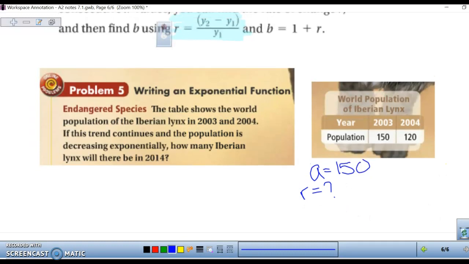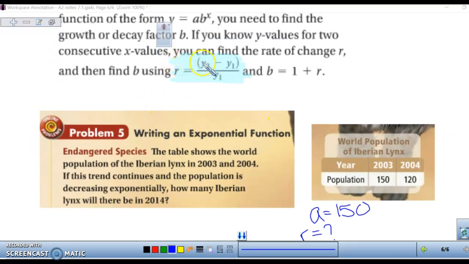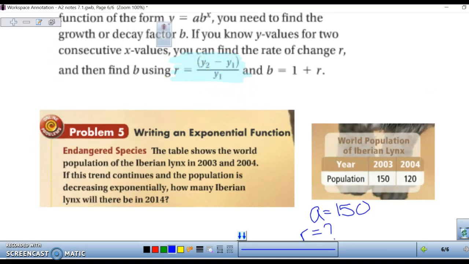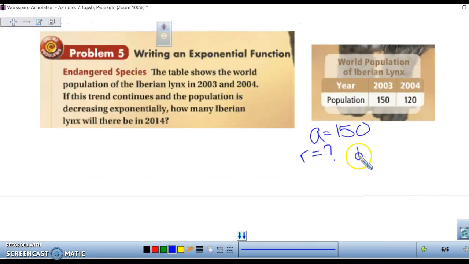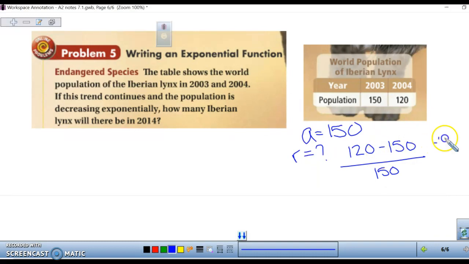So that's when you're going to use this equation where r equals y2 minus y1, all divided by y1. So our y2 is 120 minus y1, which is 150, all divided by y1, which is 150. 120 minus 150 is negative 30. Divided by 150, you get an r value of negative 0.20.